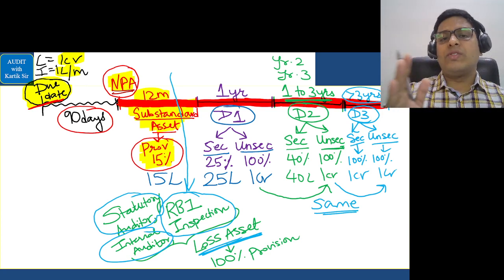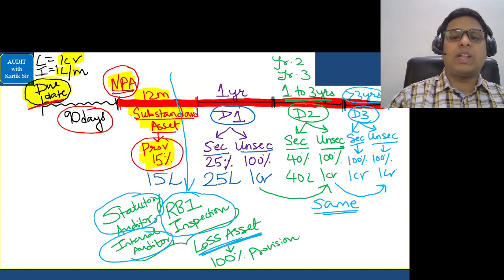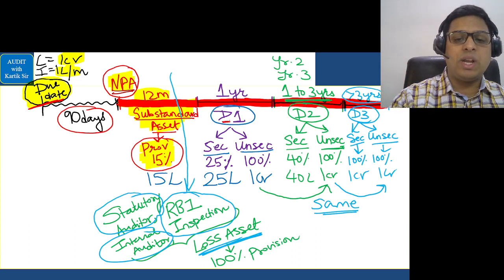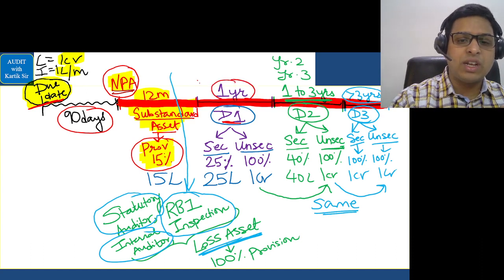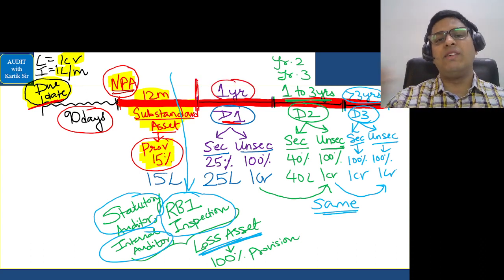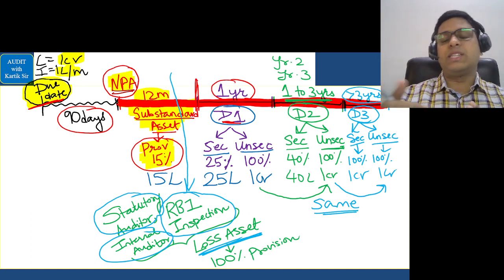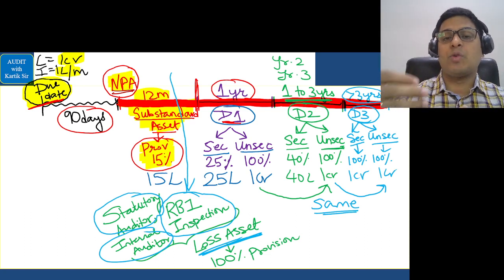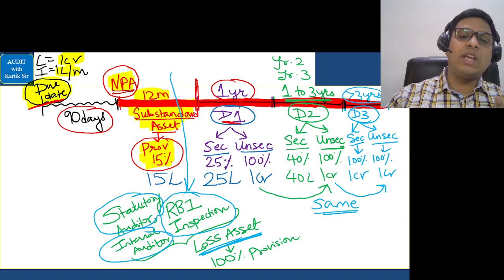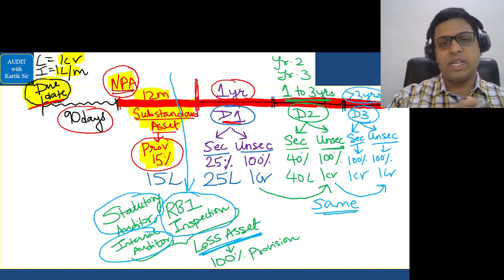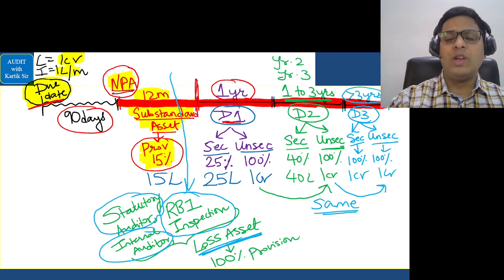After the 12 months of the substandard asset period is over, then the doubtful period starts. So we start with the D1 period. One year after the 12 months gets over, we call it the D1 period. And for that, if the asset is secured, then we increase the provision to 25%. And if it is unsecured, we increase the provision to 100% of the loan value.